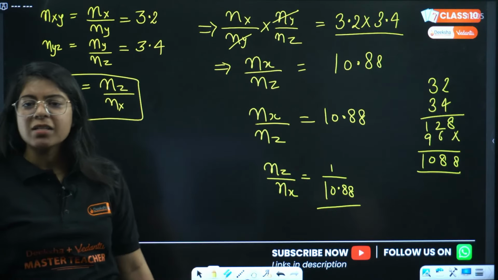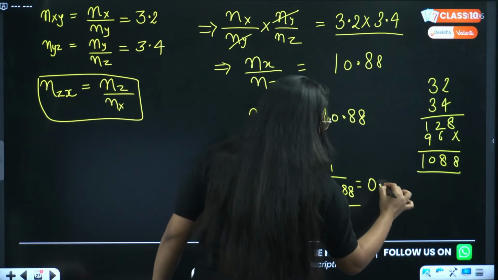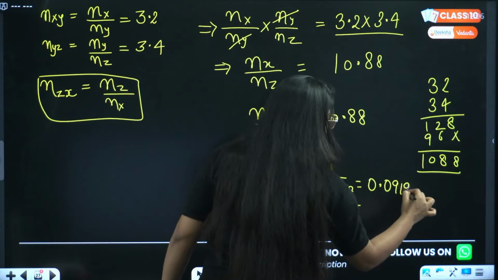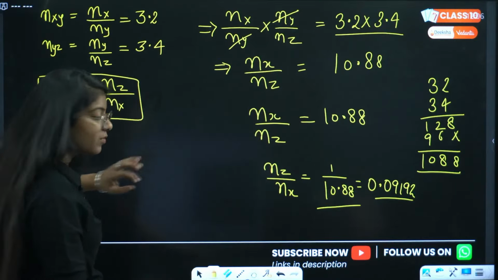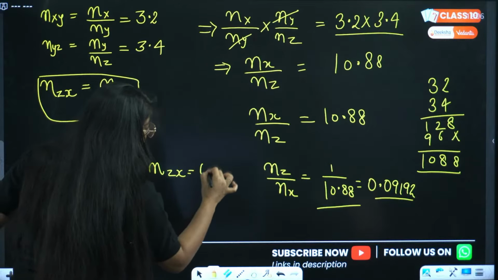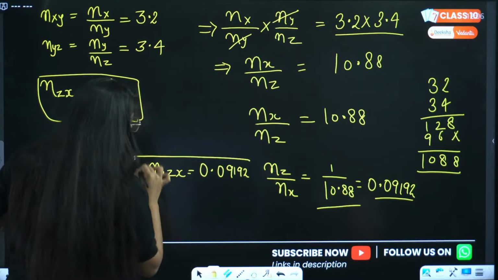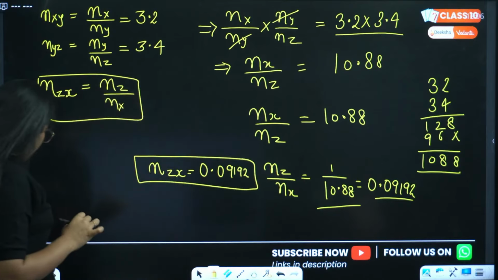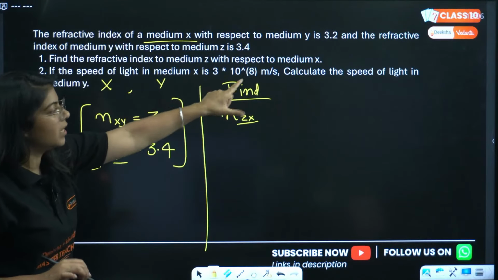Okay, can you solve this? We have the answer as 0.09192. Right? So this is the refractive index of Z with respect to X, that is 0.09192. Done. Now we have to find the speed of light in medium X is 3 into 10 raised to power 8.